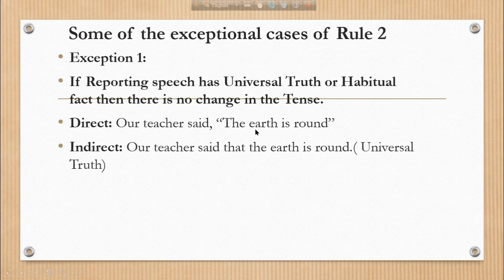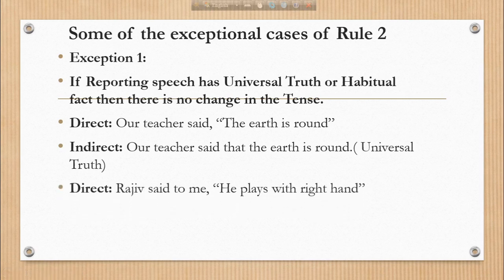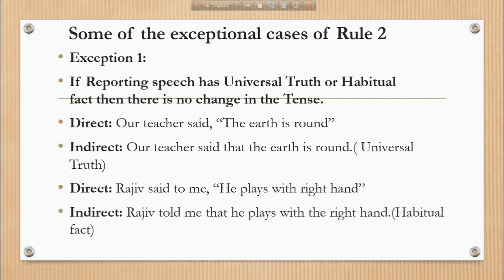So we have to change this sentence in this way. Our teacher said that the earth is round. Here we have another example. Rajiv said to me, "He plays with right hand." So this is a habitual fact. Although this reporting verb is past tense here, we should not change the reported speech. So you see, Rajiv told me that he plays with the right hand. So this is habitual fact.